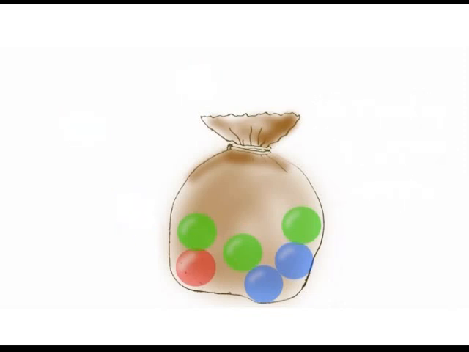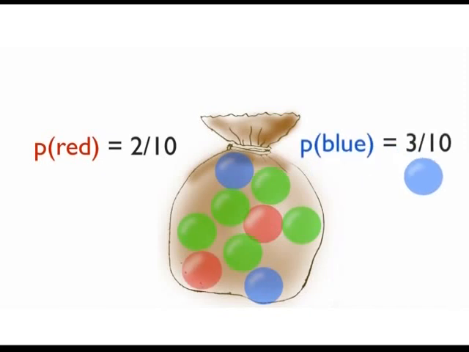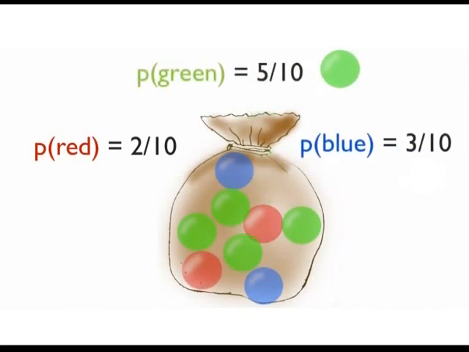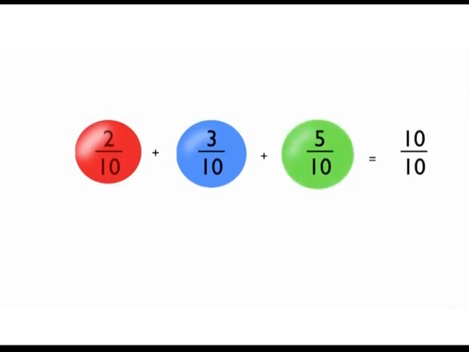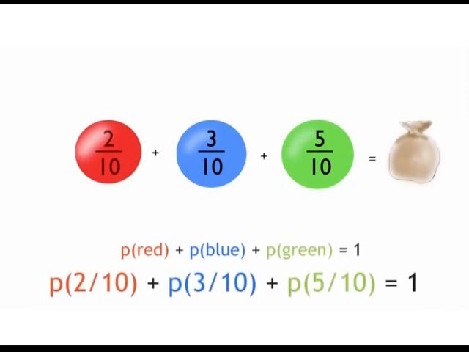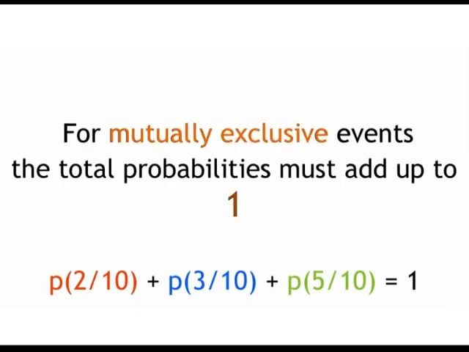In this bag, the probability of picking a red is 2 over 10. The probability of picking a blue is 3 over 10. And the probability of picking a green is 5 over 10. If we add these probabilities together, we get 2 over 10 plus 3 over 10 plus 5 over 10, which is equal to 10 over 10, which is the same as 1. For mutually exclusive events, the total probabilities must add up to 1.